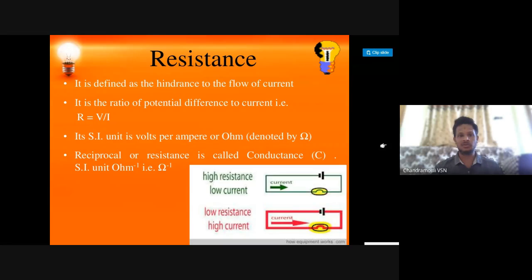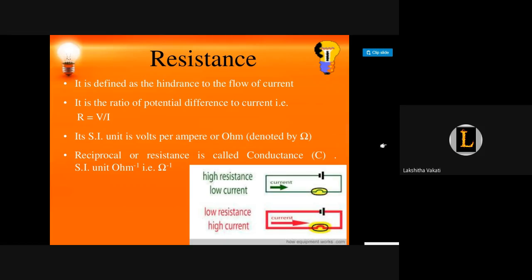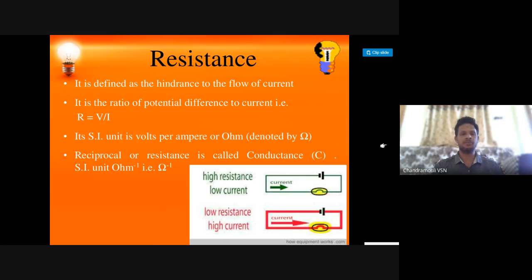And from Ohm's law, what is the formula of R? V by I. Because V is equal to IR, R is equal to V by I. The unit for V is volt, and for current, ampere. Volt per ampere is also called ohm, named after the scientist George Simon Ohm. And the reciprocal of resistance is called conductance. The opposite of resistance is conductance.